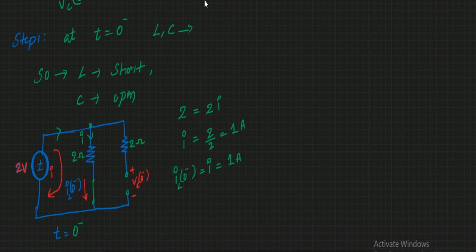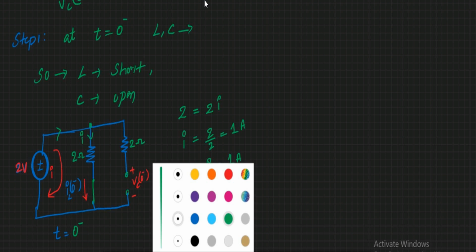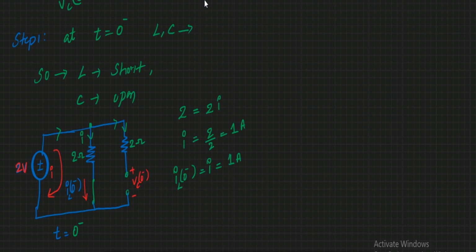What will be the value of this VC of 0 minus? The current which flows through these 2 ohms is 0 ampere because of the open circuit. If 0 ampere current flows, then the voltage drop will be 0 volts.